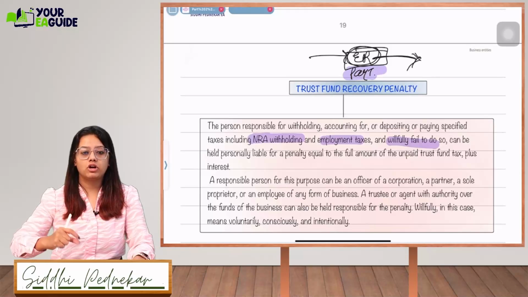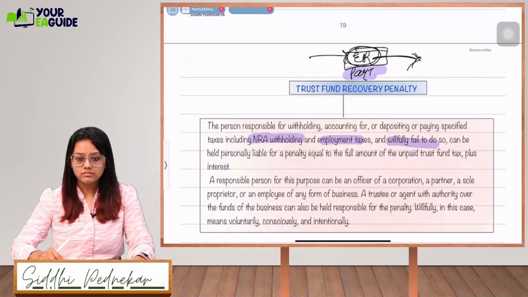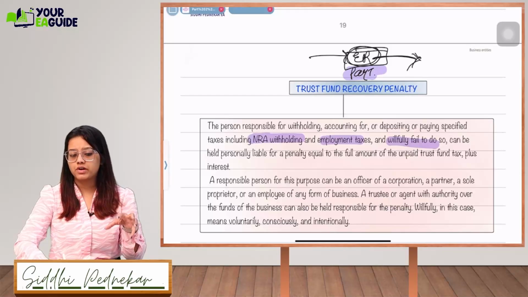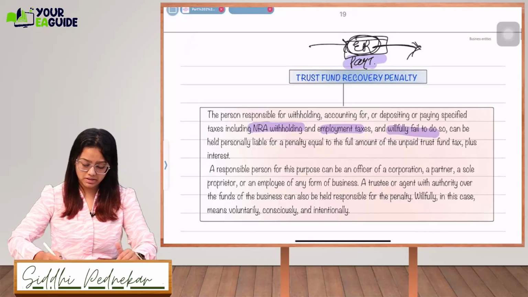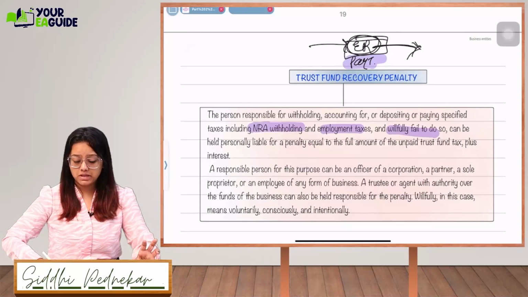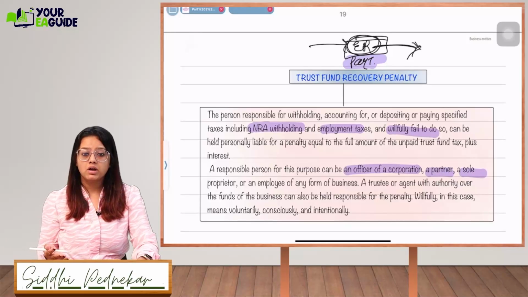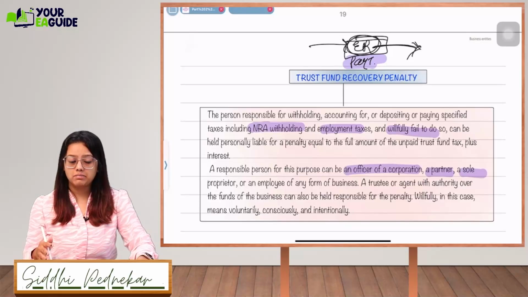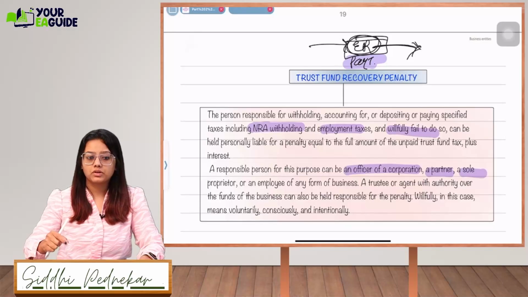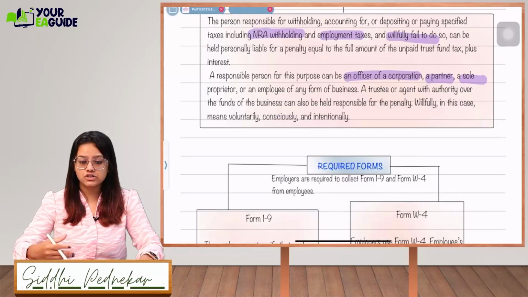Plus, if they are not paying it on time, they are also going to levy interest. Okay, you don't have to remember what the interest rate is or anything. Just remember that this is what is called the trust fund recovery penalty. A person responsible will have to deposit it to the IRS. Who will be responsible? The officer of the corporation, or a partner, or a sole proprietor, or an employee of a firm, of any form of business. Okay, they can assign one person as a responsible person for the trust fund recovery penalty.